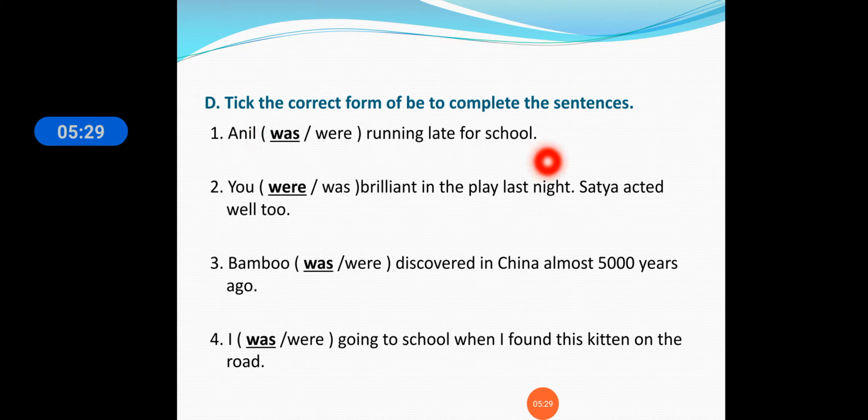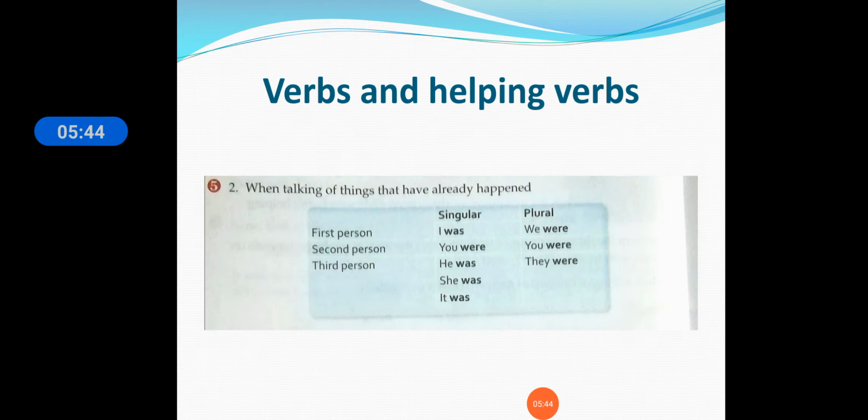Now in the first sentence you can see Anil is a singular person, so we'll use was here. If it is plural, we will use were here. Okay. Now we have already studied in the previous lecture where we will use was. We will use was in all the singular forms. Only in the second person we will use were, and in the plural form we will use were. Okay, in all the forms.